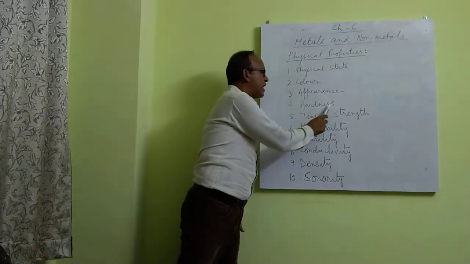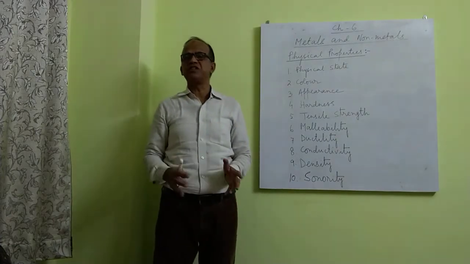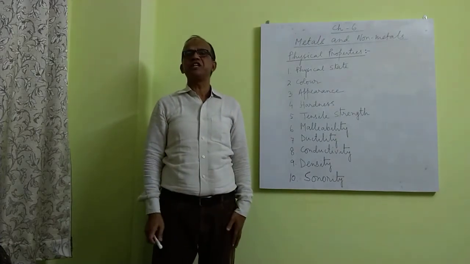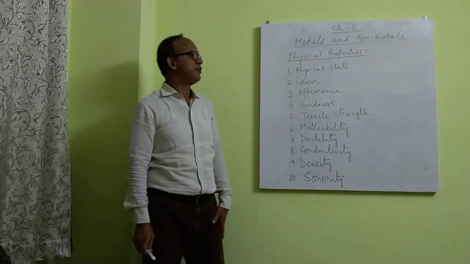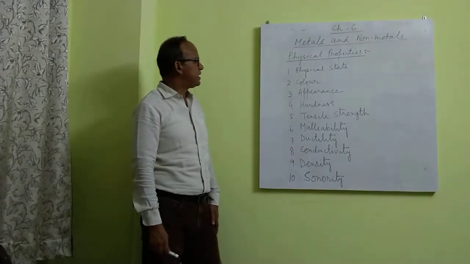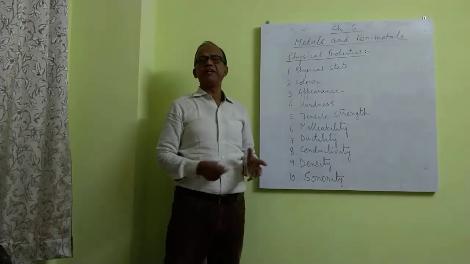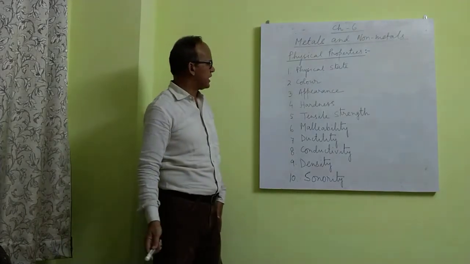Number 4 is hardness. Metals are usually very hard substances, except a few metals like sodium and potassium, which are very soft. They can be cut with a knife. Non-metals are not very hard. Non-metals exist in all the three forms: solid, liquid and gas.